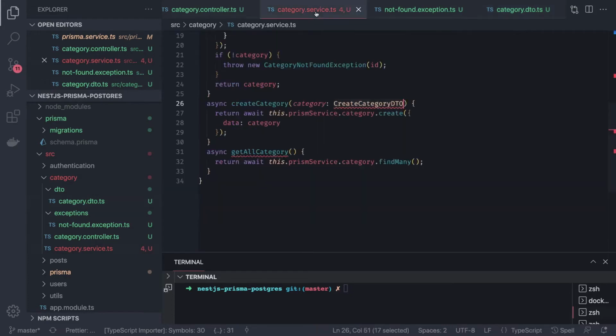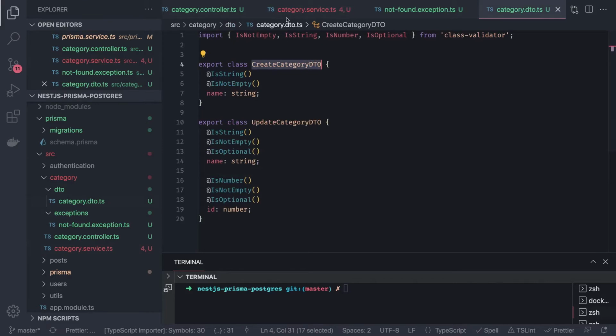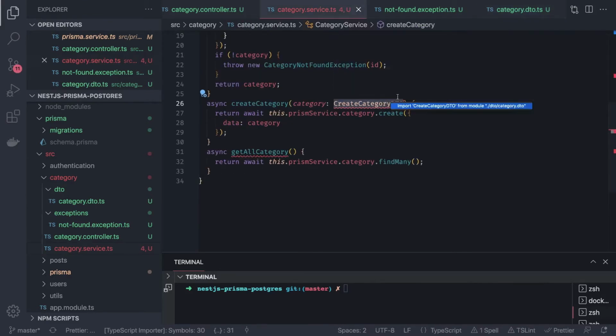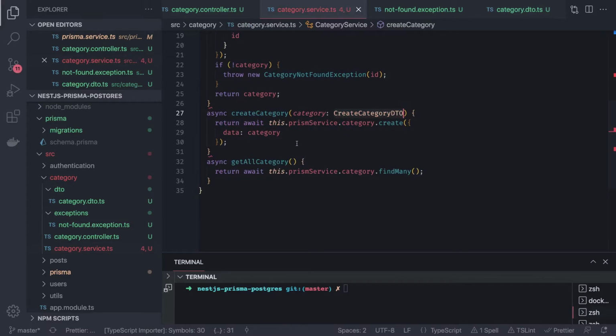Go to category service, and this is create category DTO. I mean, we have covered all these kind of things a lot in the previous examples. Now this is update category. Here we will get the category as update category DTO. Okay, now it's update. So what we are going to do in the update, we will just check first. Okay, does this really exist?